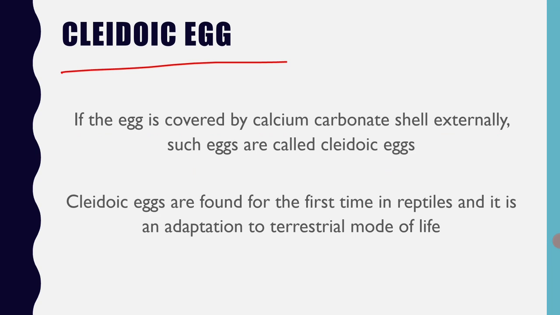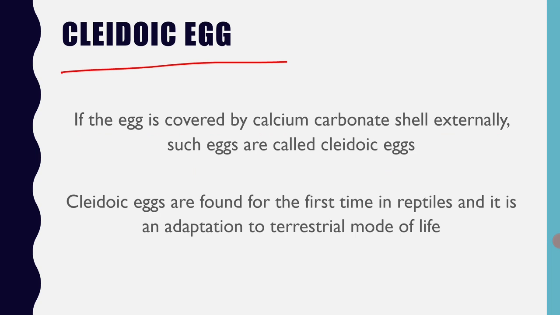This makes the egg a closed system and a self-sustaining system, because this calcium carbonate shell prevents the desiccation of the embryo by preventing the evaporation of water. So, as a result, the reptilians, because of this cleidoic egg, have conquered the terrestrial environment totally and have become true land vertebrates.